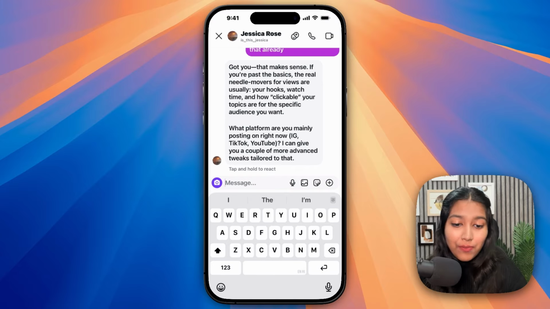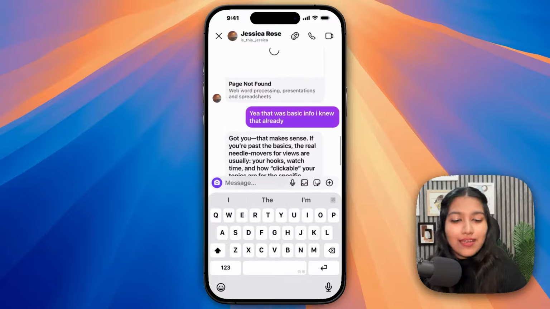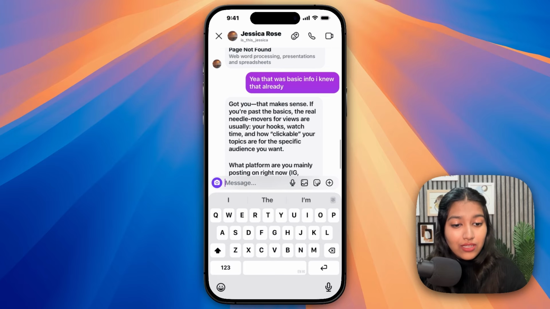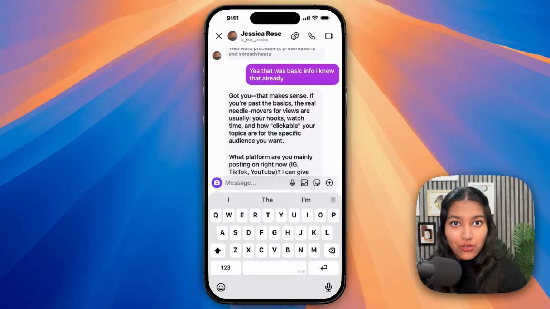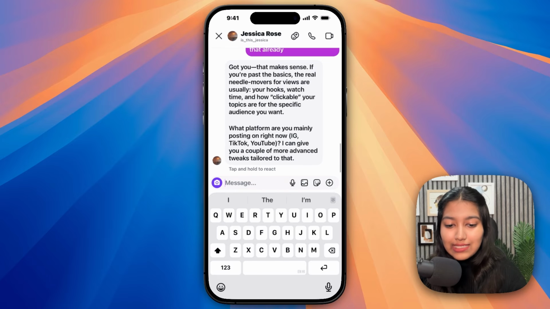That makes sense. If you're past the basics, the real needle movers for your views are usually your hooks, watch time, and how clickable your topics are for the specific audience you want. What platform are you mainly posting on right now? I can give you a couple of more advanced tweaks tailored to that. So remember in that prompt we had mentioned that if the user has a neutral or negative response, then you should help them before pitching the course directly. So it's doing exactly that.